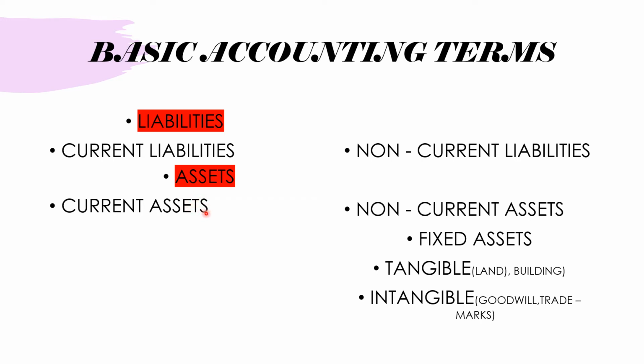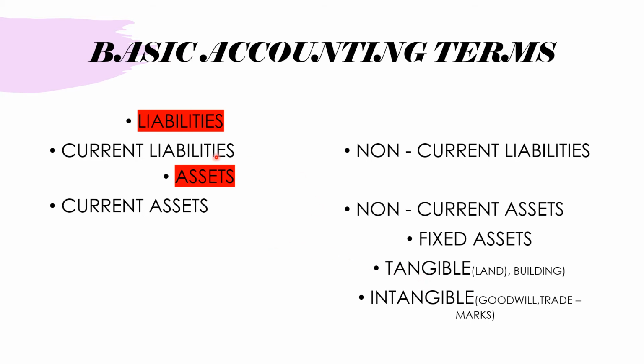Assets are also divided into current assets, which are for a short time, and non-current assets. In current assets we can say cash and all. Non-current assets are divided into fixed assets, and fixed assets are again divided into tangible and intangible. Tangible means land, building and all, and intangible means goodwill, the name we have, and trademarks.